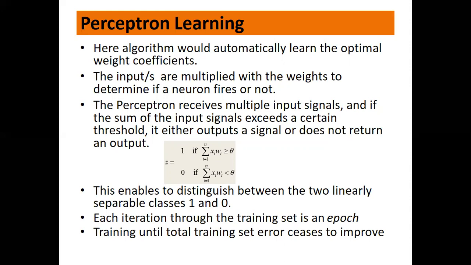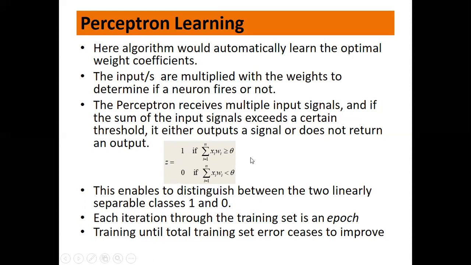Whatever input you give to your model is multiplied with the weights, and after the summation, if the output is greater than the threshold you specified, we classify it as belonging to class 1. If it is less than the threshold theta, then it belongs to class 0. So any data you input will belong either to class 1 or to class 0.